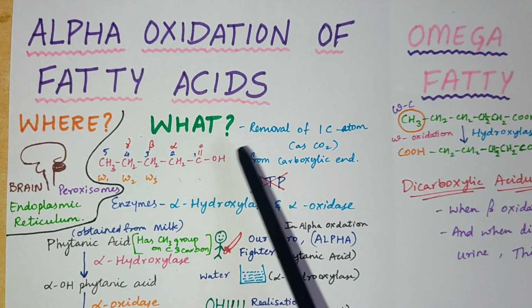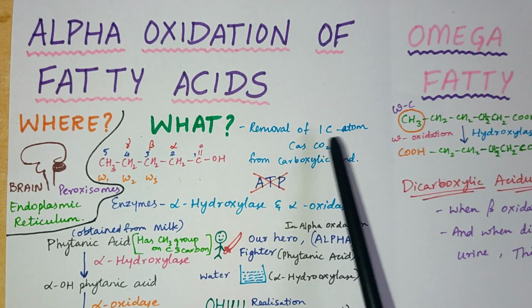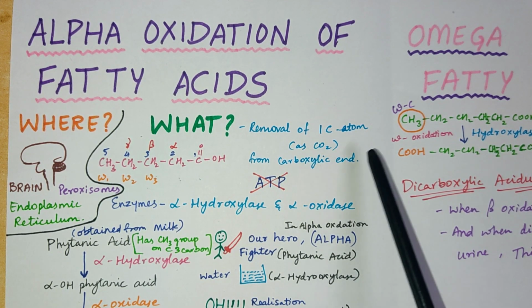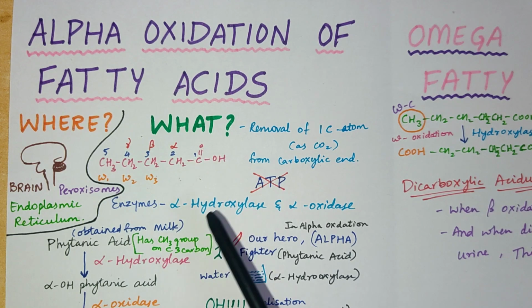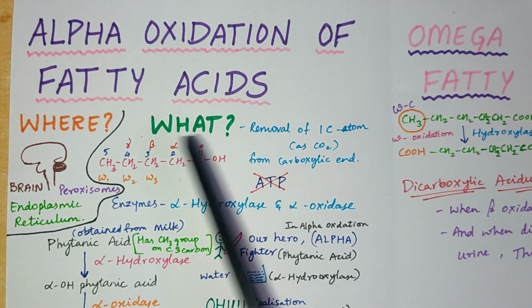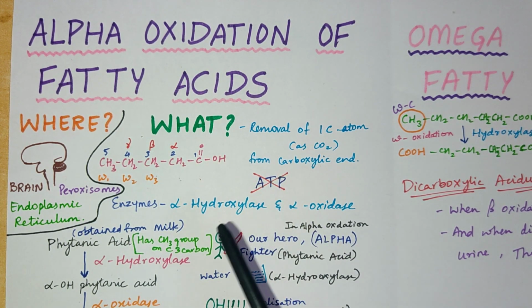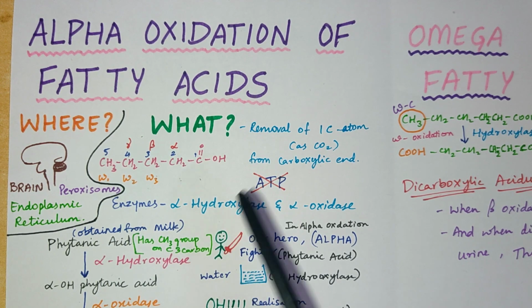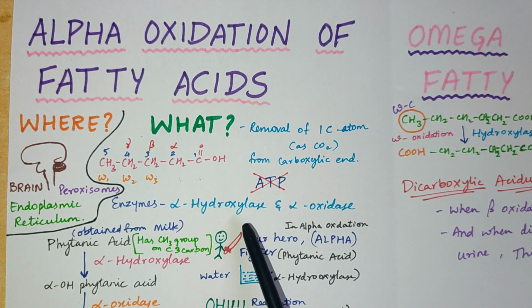So, what we are doing here is removing one carbon atom as CO2 from the carboxyl end. And with this oxidation, there is no yield of ATP, and hence we don't get energy from this alpha oxidation. The enzymes which are required in this oxidation are alpha hydroxylase and alpha oxidase.